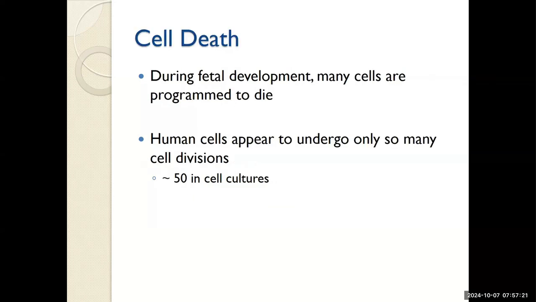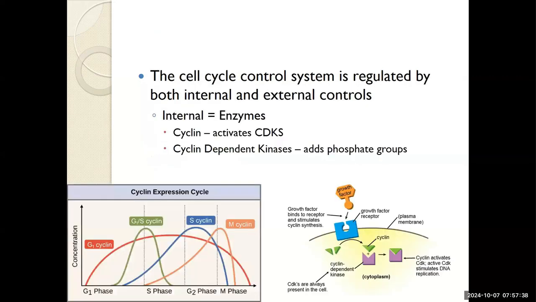During fetal development, many cells are programmed to die. They have a shelf life. And cells appear to only undergo a set number of cell divisions, roughly 40 or 50 in cell cultures. So the potential for cell division is not unlimited, hinting at a regulatory system, a fine-tuned control system regulated by